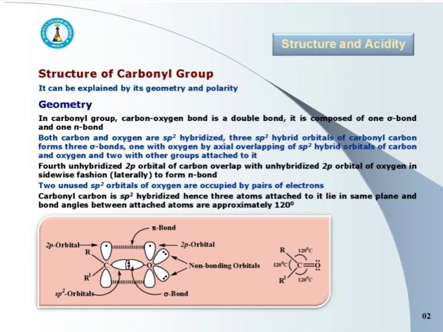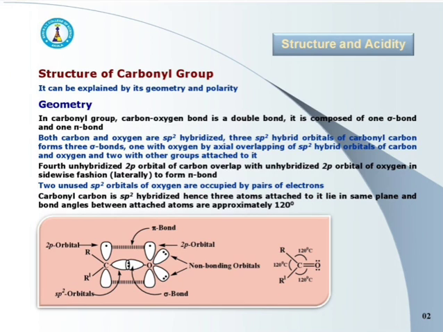Let us discuss one by one. Structure of carbonyl group can be explained by its geometry and polarity. Considering the geometry and polarity, we can predict the structure of carbonyl group present in aldehydes and ketones.